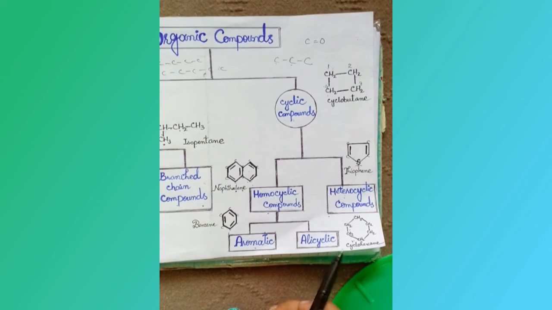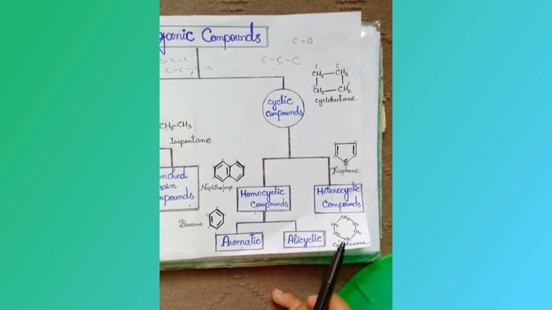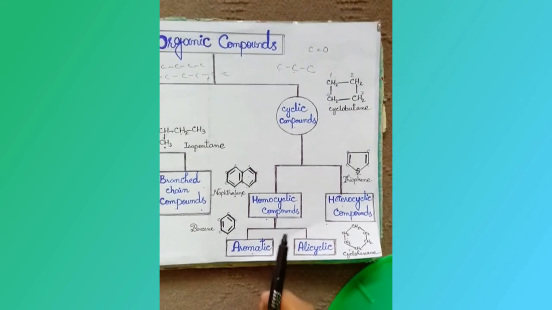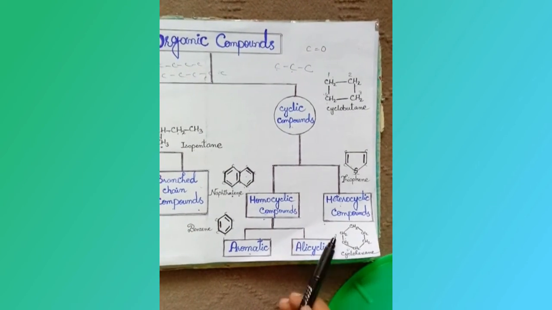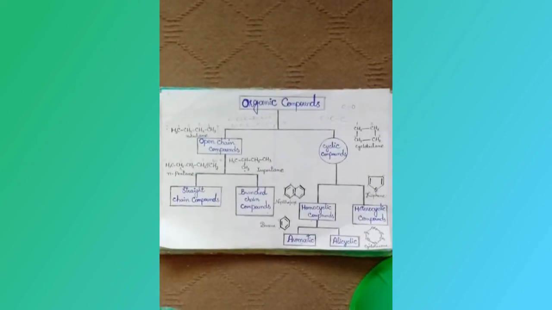The example is cyclohexane. Cyclohexane also contains a 6-membered carbon ring but doesn't contain the alternate single and double bonds like benzene. So that was all about the classification of organic compounds.